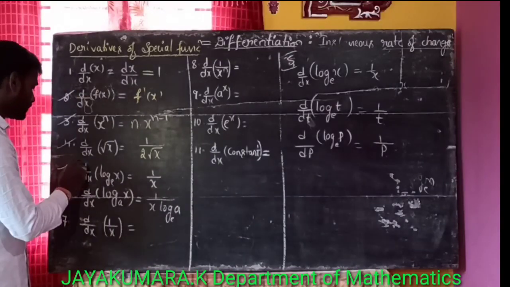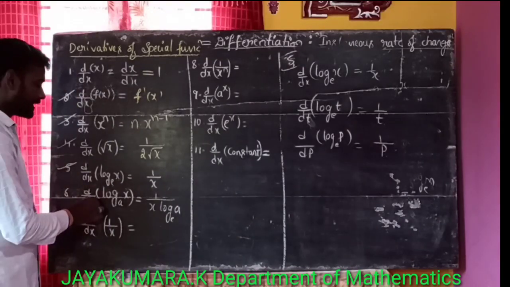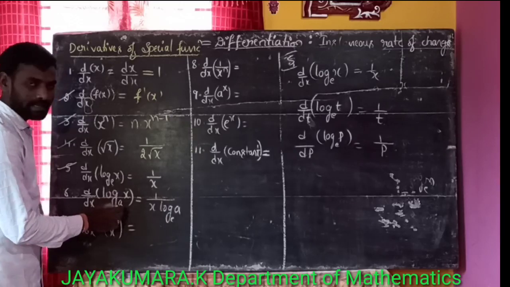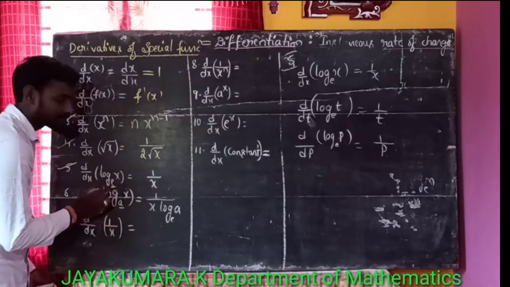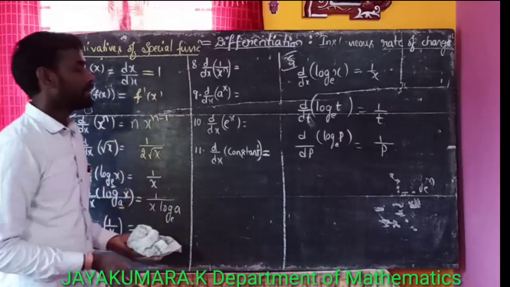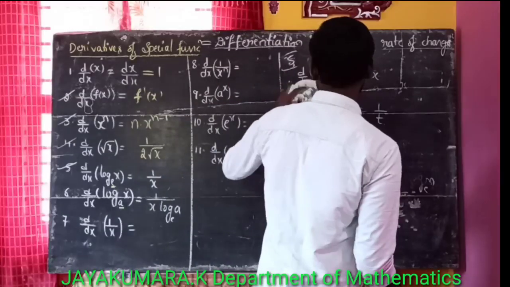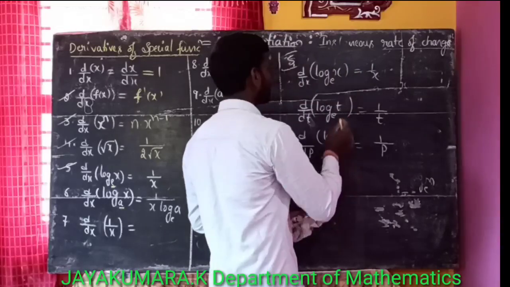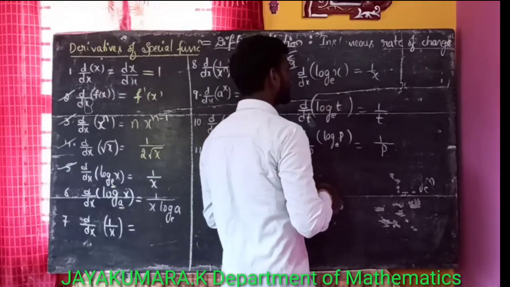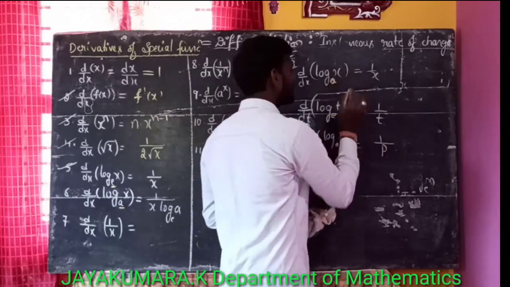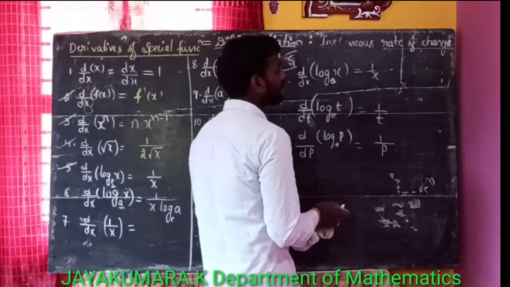Next, the fifth one, the derivative of log x for the base a. Observe, here this is base a, and here this is base e. For log x for the base a, the derivative becomes 1 by x log a.